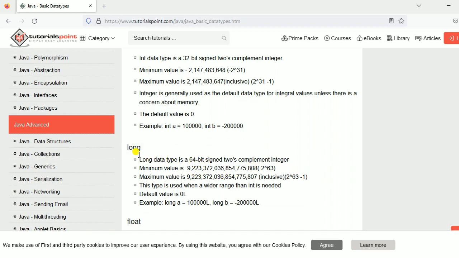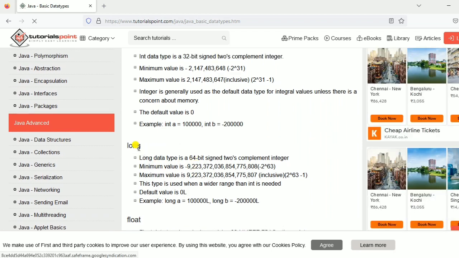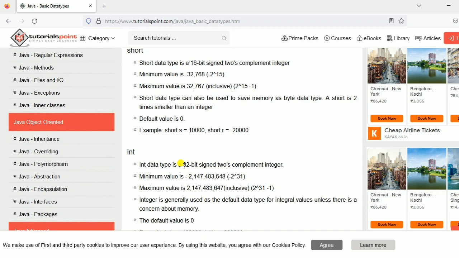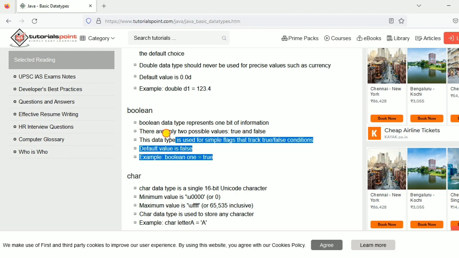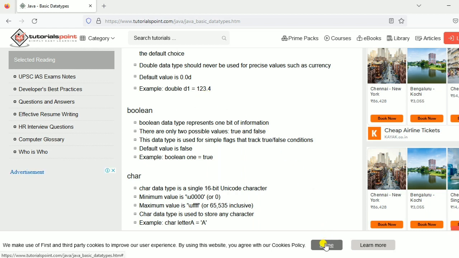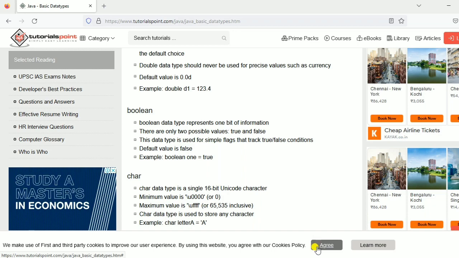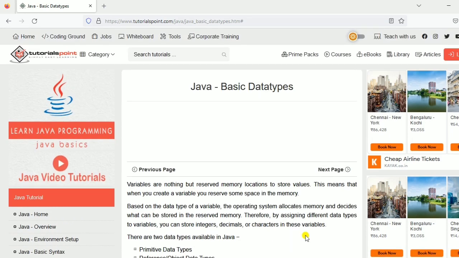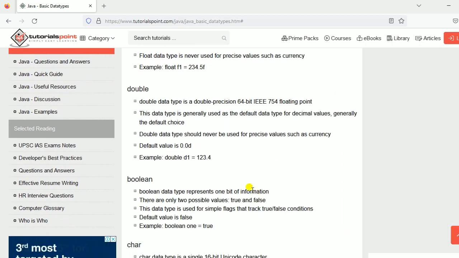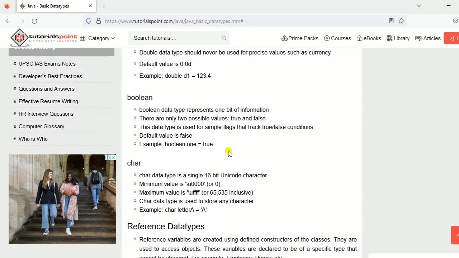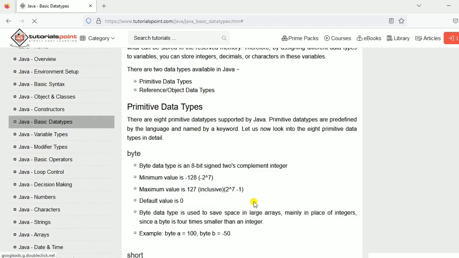There are many applications of long, like Instagram, all views are stored in long only, because they increase very fast, so you have to store all that in long only. And where you will see boolean, one application I can say is when I click on the agree button, before it is set to false, and when I click on the agree button, it will accept this and go up. So it is making this true on the server. So for now leave it, you will not understand if I tell more.